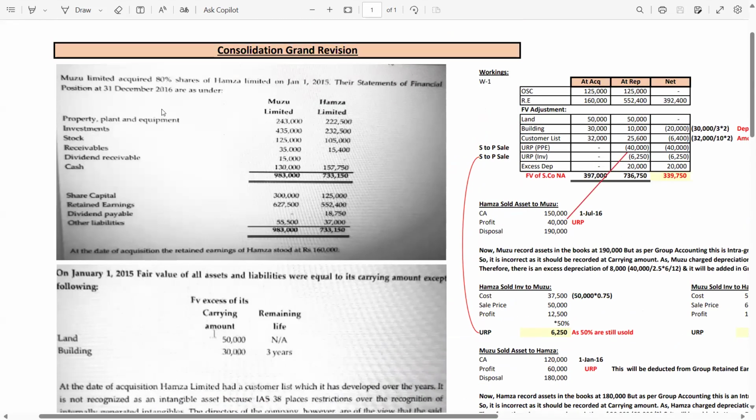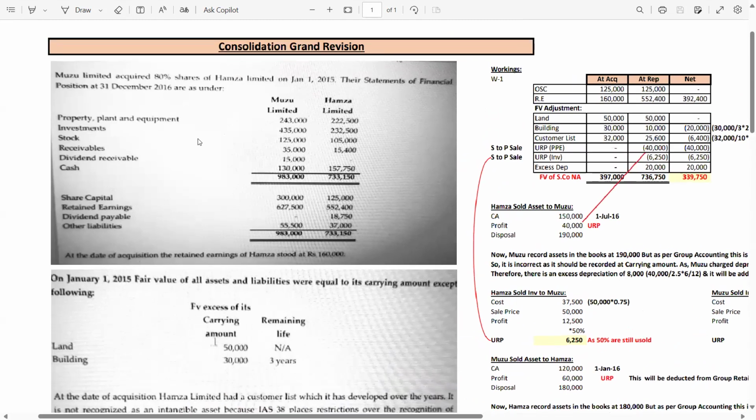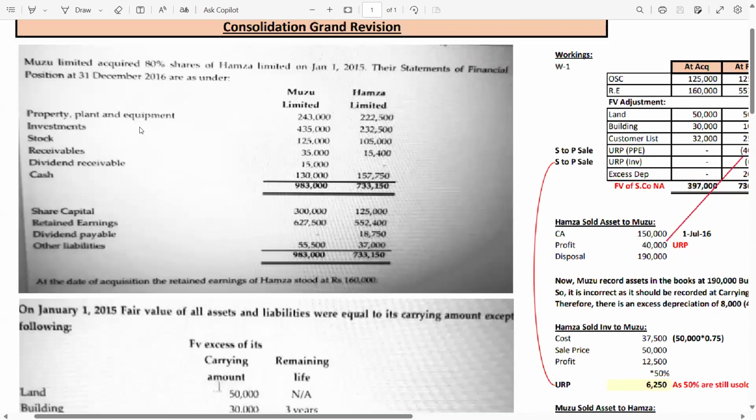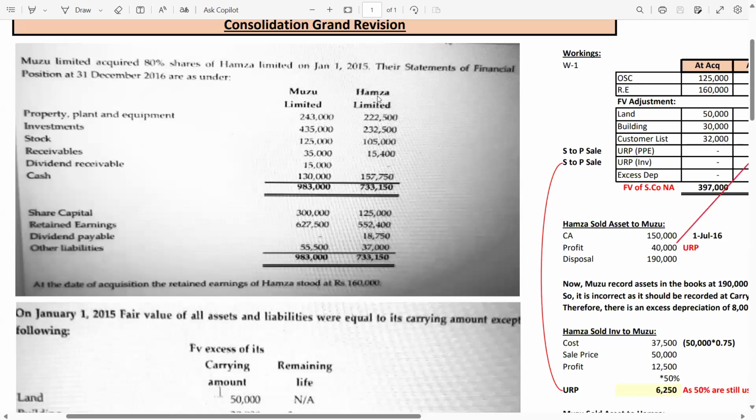This is M Limited, which acquired 80% shares of H Limited on January 1st, 2015. Their statements of financial position at 31st December 2016 are as under. Please note the acquisition date is 1st Jan 2015 and the acquisition by the parent company in the subsidiary is 80%. Now we have property, plant and equipment of M and H Limited.